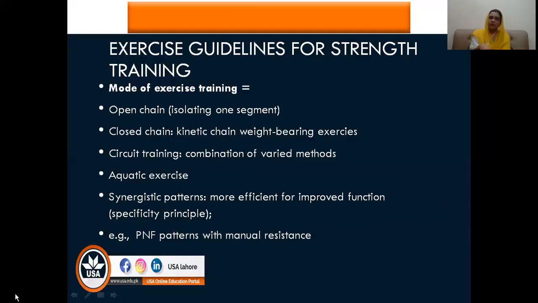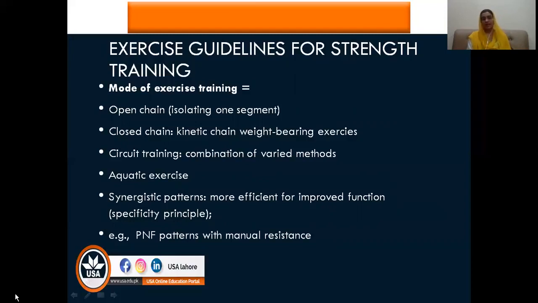On the other hand, we have closed chain exercise, and in closed chain exercise, you know that the distal extremity is fixed. So when the distal extremity is fixed, most of the time these exercises are weight bearing exercises, and they have the added benefit that weight bearing also stimulates the muscles, muscles are recruited and your proprioceptors are recruited, and there are many other benefits of weight bearing itself. So you can use open chain exercises, and you can also use closed chain exercises.